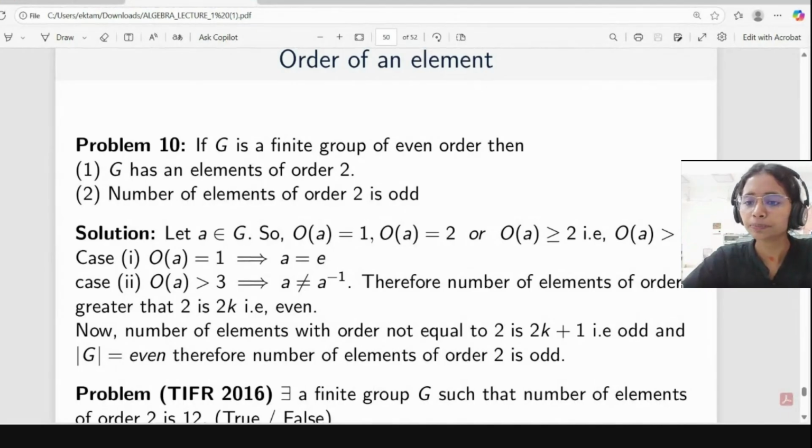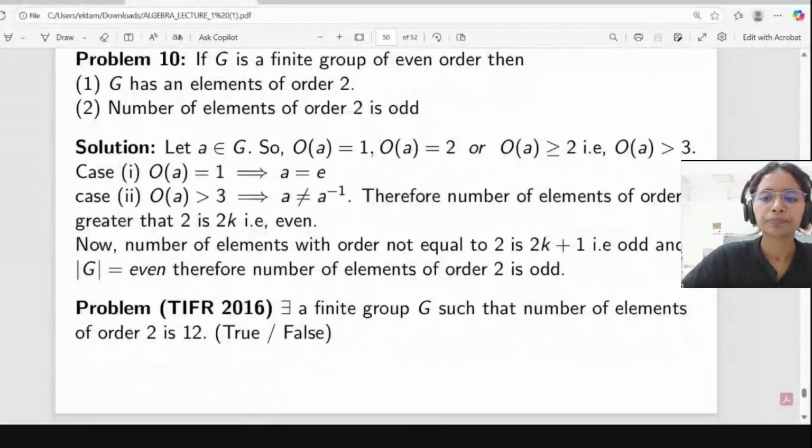Third, all those elements whose order is greater than 2. Case 1: when the order of A is equal to 1, it is nothing but A equal to E. Since we want to find the number of elements of order 2, we will check that last. And if the order of A is greater than 2, it implies A is not equal to A inverse.